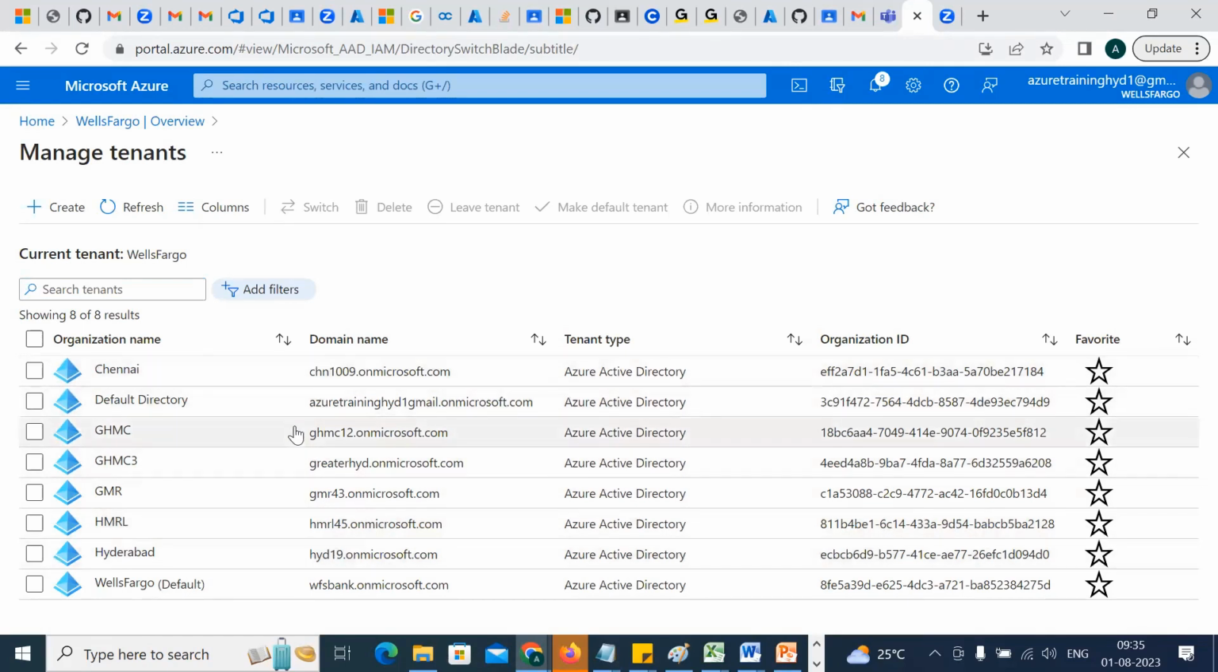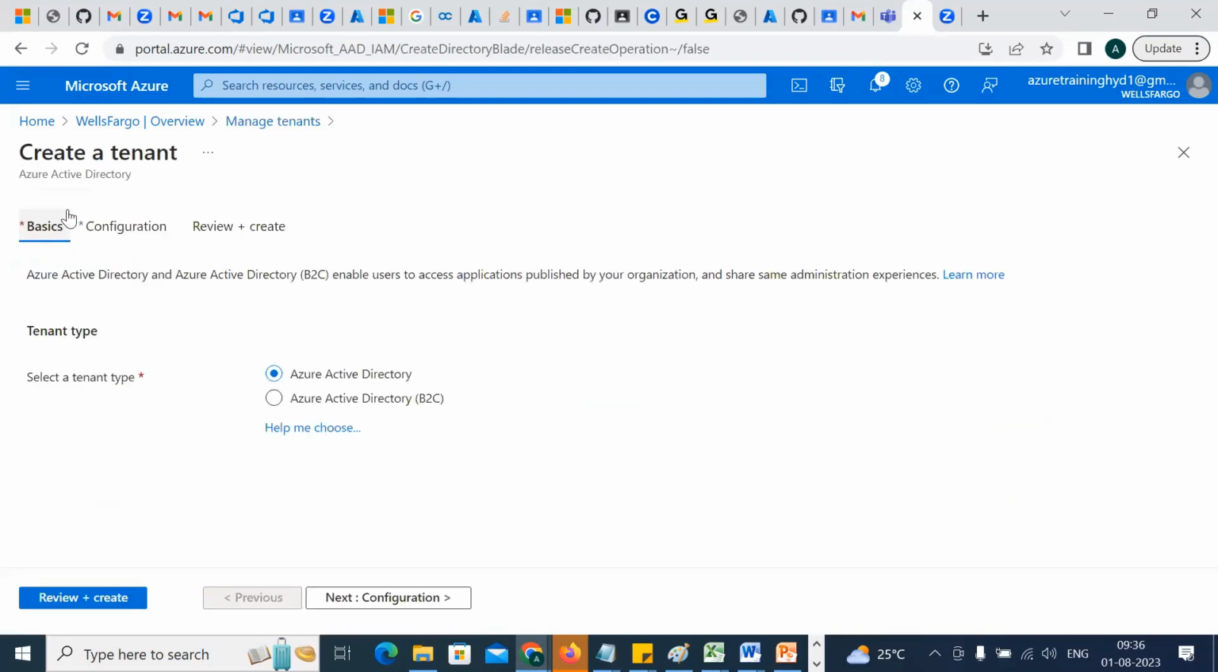A tenant means a separate project, basically for a separate company or separate client. Clear? Very good. How to create the tenant? We have an option called Create over there on the top. Just click on the option of Create.